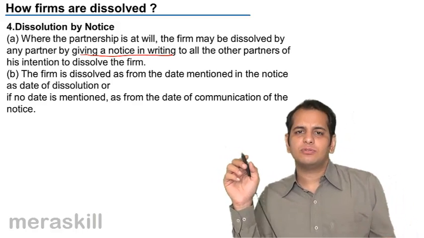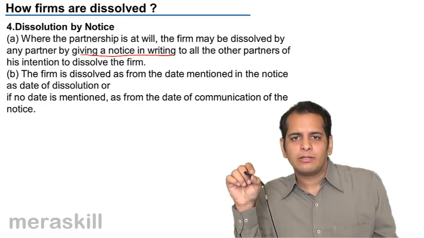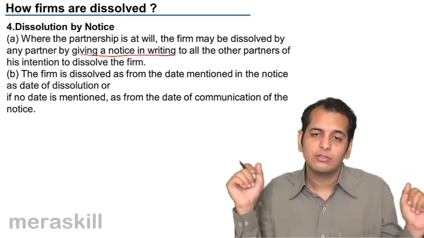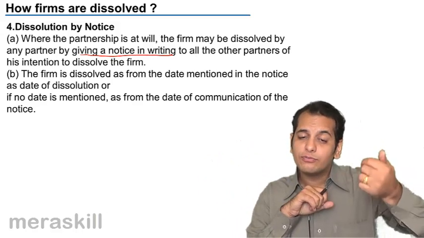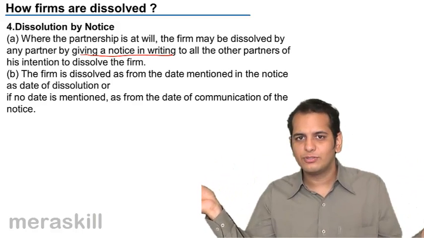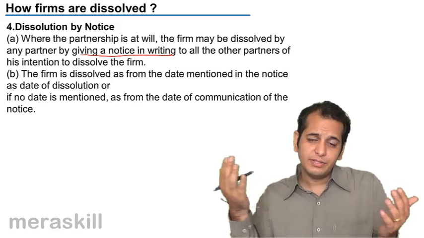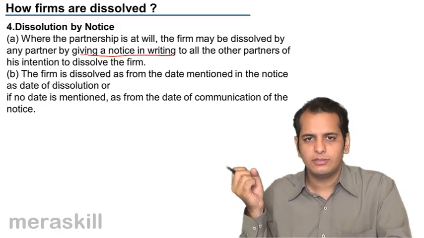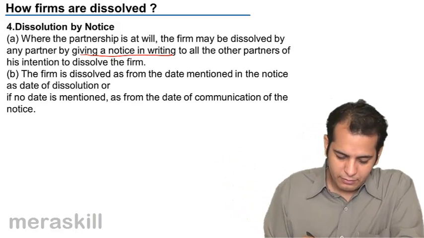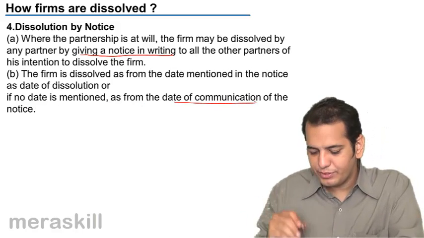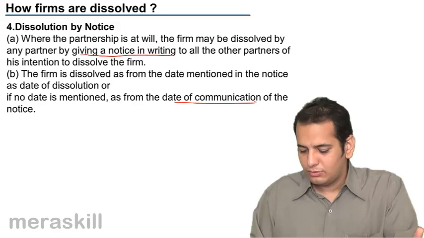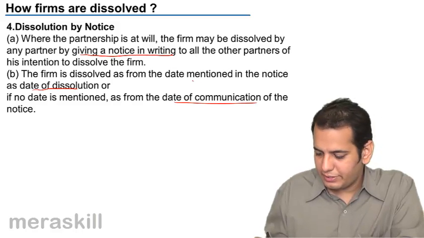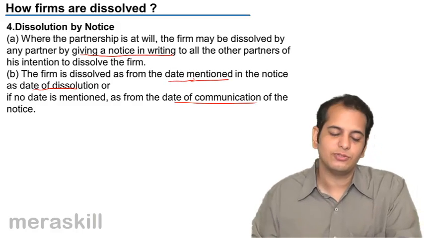So when he is giving them a notice, he writes a date there, that from this date the firm stands dissolved. What if he has not mentioned the date? Then the date of the notice becomes the date of dissolution. Whenever the other partners get this notice, that date itself becomes the date of dissolution. Okay. So if no date is mentioned, date of communication becomes the date of dissolution. Where date is mentioned, the mentioned date becomes date of dissolution.